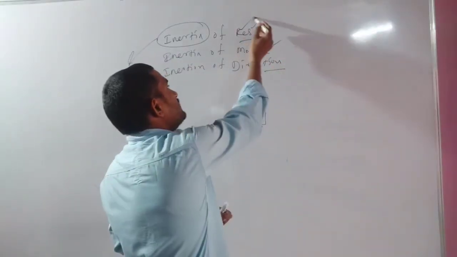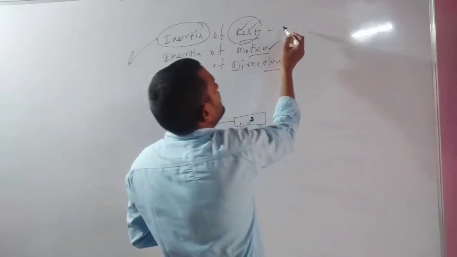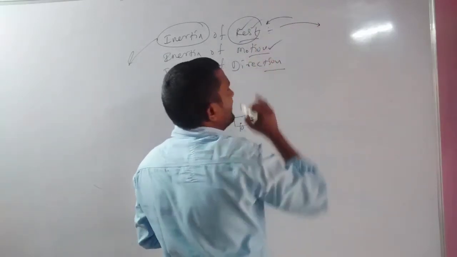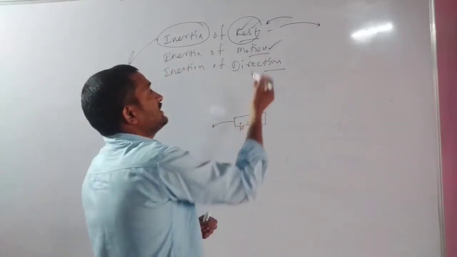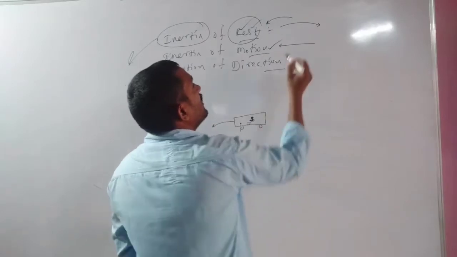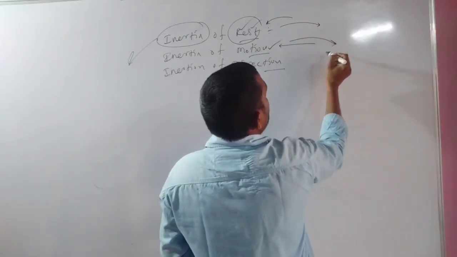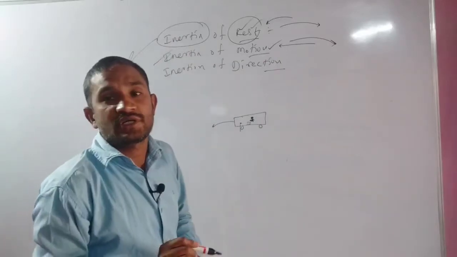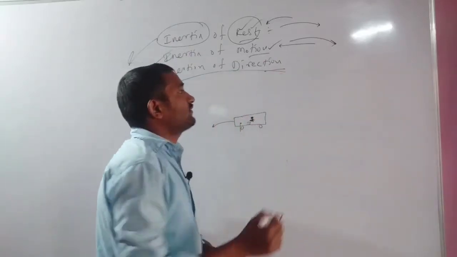In the first situation, the bus tries to move somewhat forward, and your body falls back. Yes, in this situation, the bus wants to come into the rest position, but your body moves somewhat forward. Yes, it is an inertia of motion. Next one, inertia of direction.